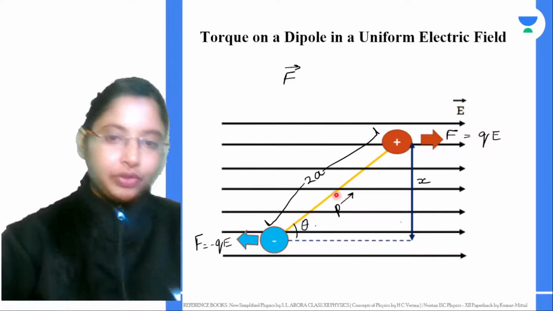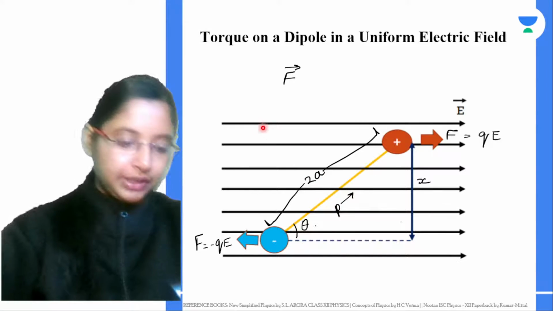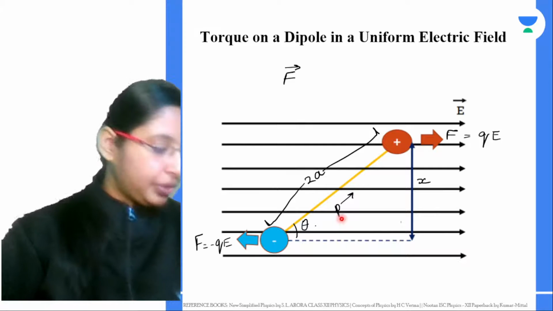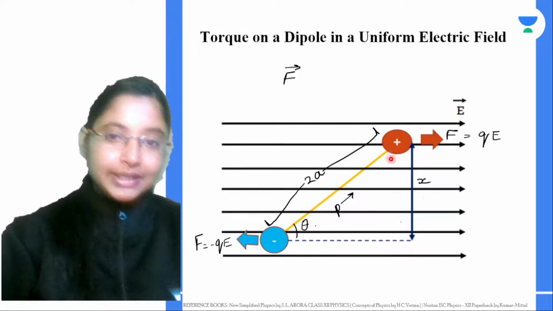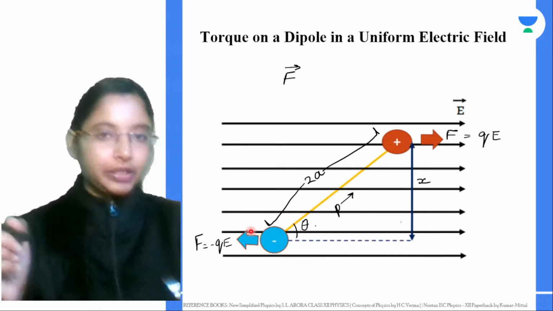If you apply a force along the center of the dipole, and the dipole is just moving in its field, then we say it is a translating force. The net translating force on this dipole is 0, because the forces on this side and this side are equal and acting in opposite directions.